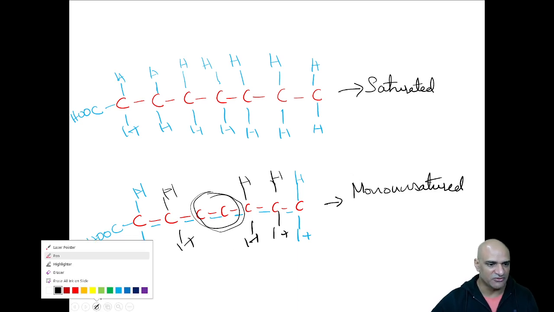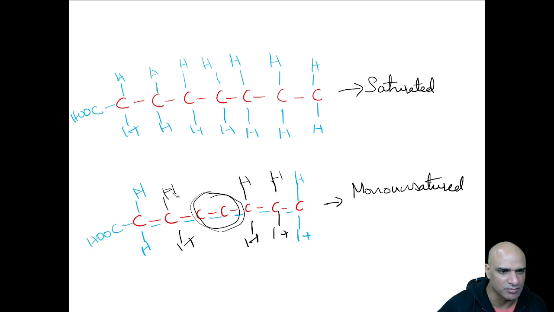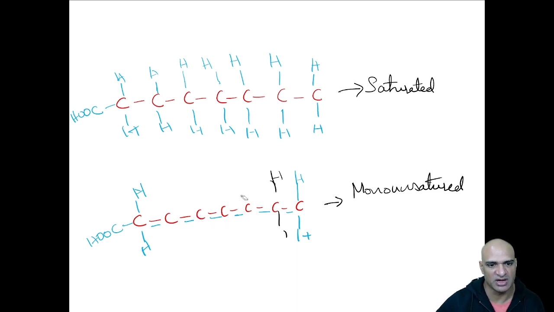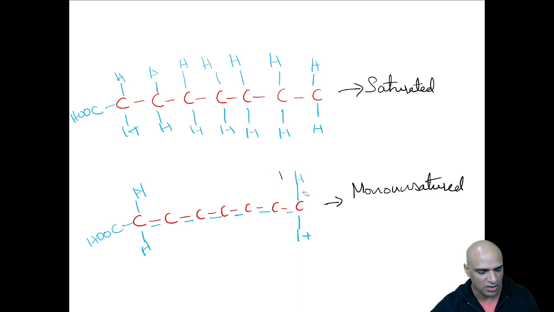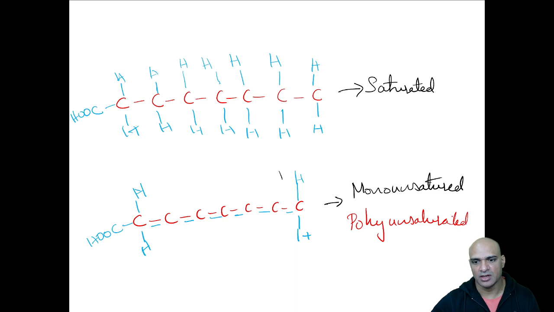Whereas if there are multiple spot vacancies like this, instead of just one place, then this will be called polyunsaturated. So this is how we classify fats or lipids, into saturated, monounsaturated, and polyunsaturated.